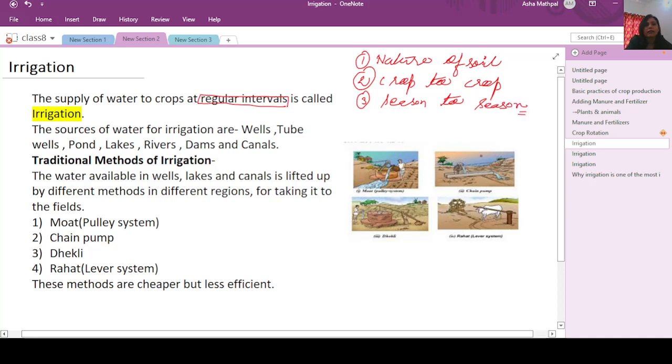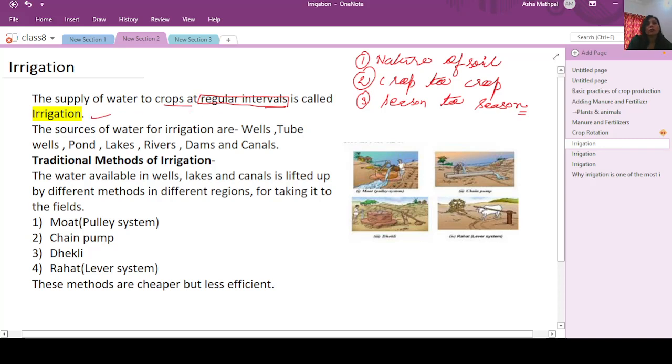Any supply of water should not be continuous. It should always take place at regular intervals of time, with a gap of 9 to 10 hours or 7 to 8 hours. It again depends on the crop and on the nature of soil. So the supply of water to the crops at regular intervals of time is called irrigation.